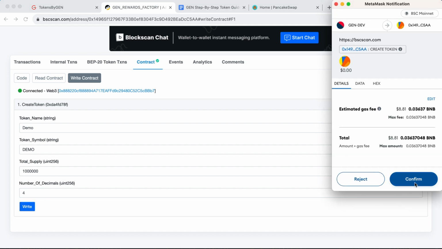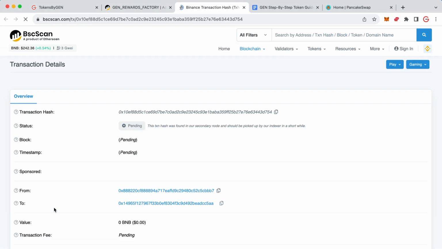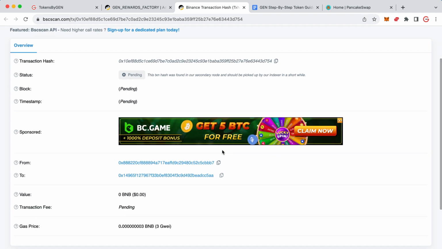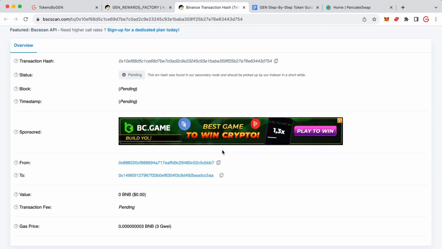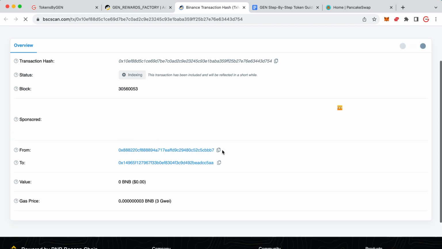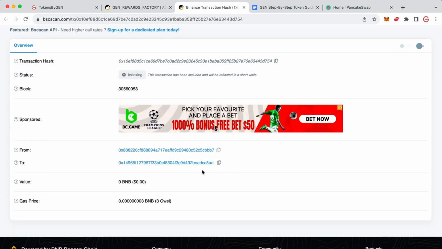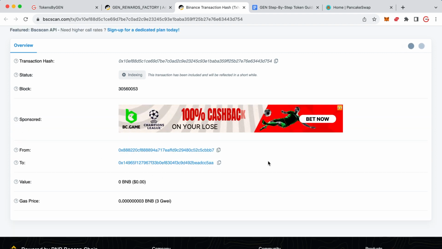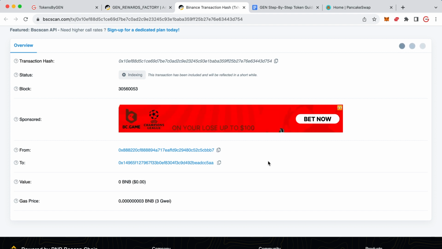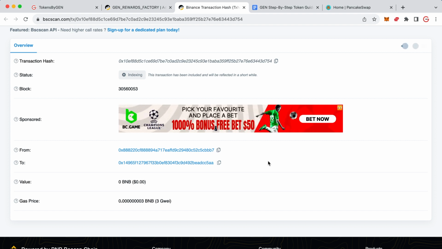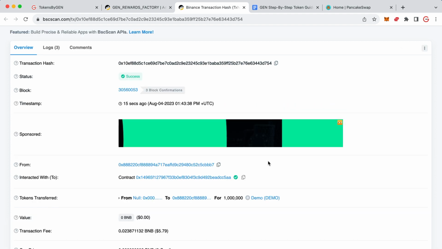You've got to pay about $8 worth of gas, and then click on view your transaction. On this page, you just got to wait and then just keep refreshing the page. And what you're waiting for is around about here, it will show the tokens being transferred from the 0 address to your wallet, and it will show the name of your token. So that's what we're waiting for. It's the very last thing to appear.